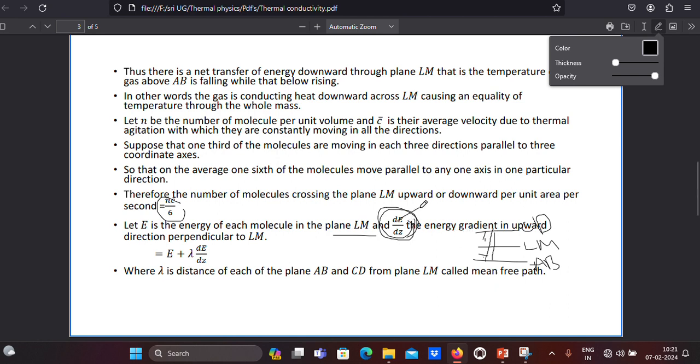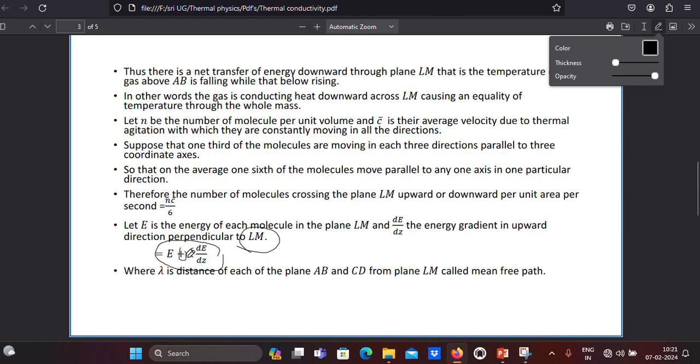Here energy depends on the distance, that is why it is called the energy gradient. The energy gradient is taken in the upward direction perpendicular to plane LM. Upside energy is always positive because more energy is present, so a positive value is taken.